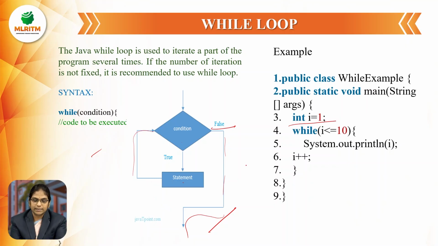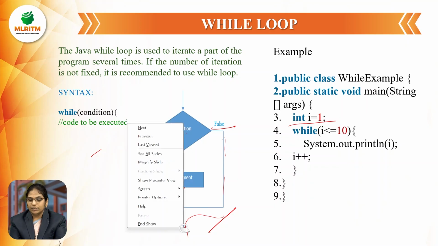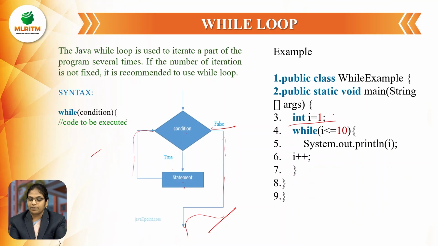So here, let us see the example and the flow chart. If the condition is true, then we execute the statement. If the condition is false, we come out of the loop. Let us see the example. WhileExample, public static void main(String[] args), int i = 1.